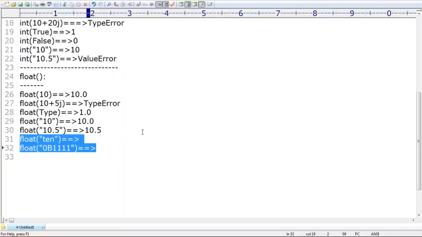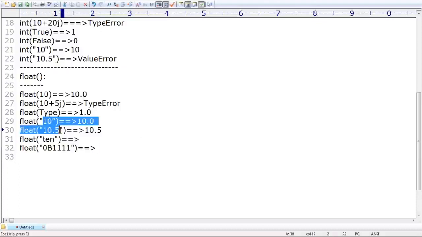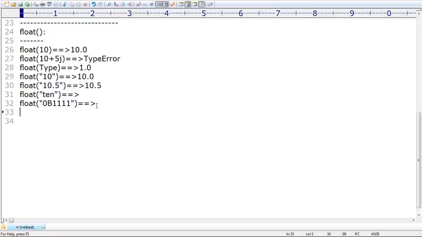Clear? That's all. So we can convert any type value to float value by using the float function except complex numbers. Next, whenever we are trying to convert str type to float type, compulsory the str should be either an integral value or a floating point value, and should be specified only with base 10. Binary, octal, hexadecimal, such types of things are not applicable. Remember that. We covered all these things with examples in the last session.